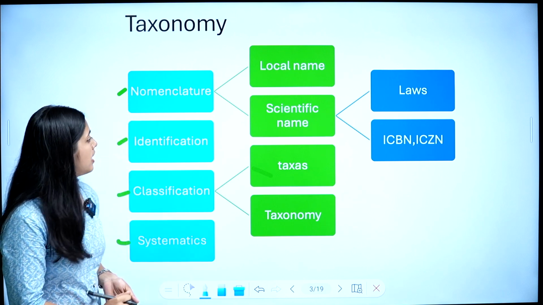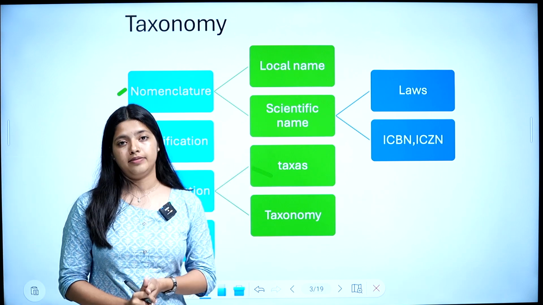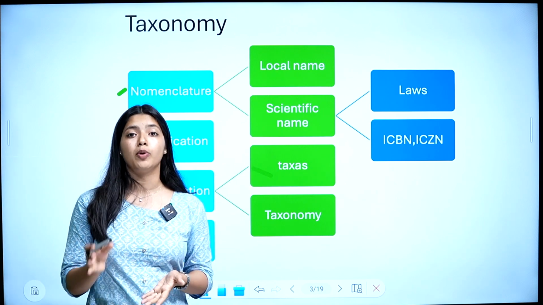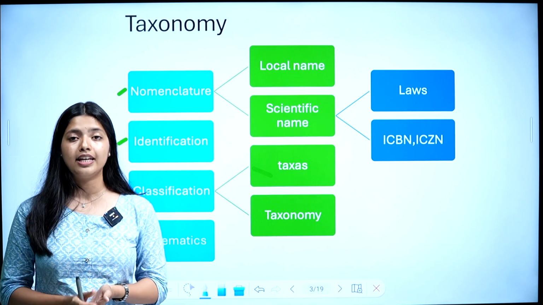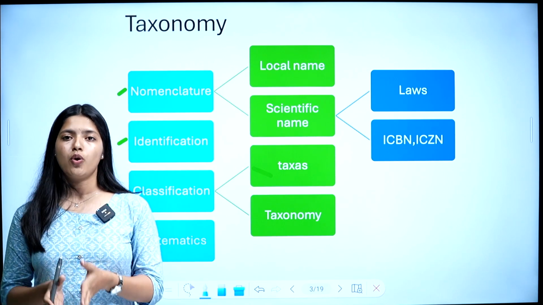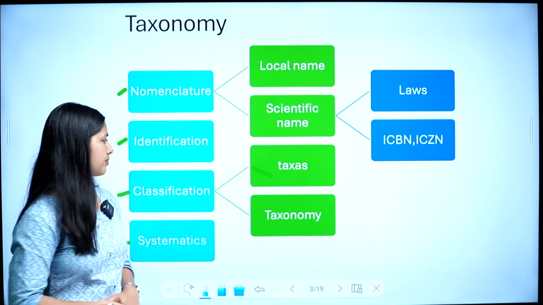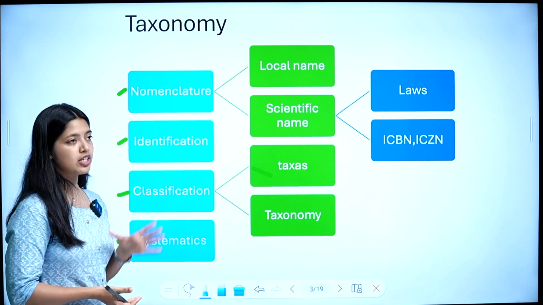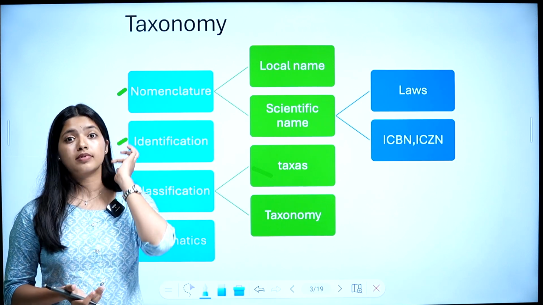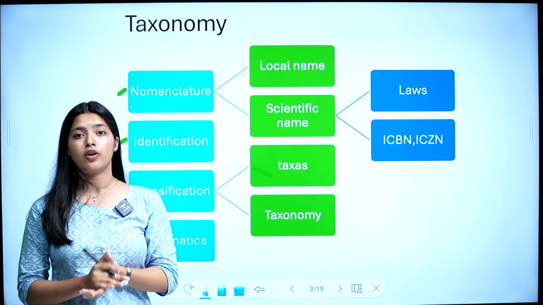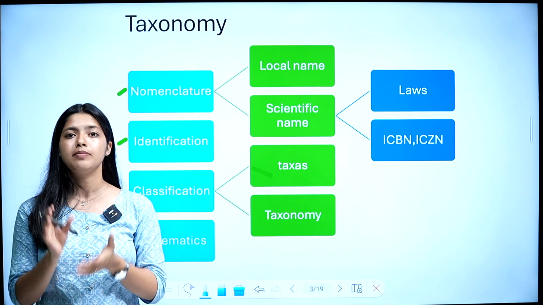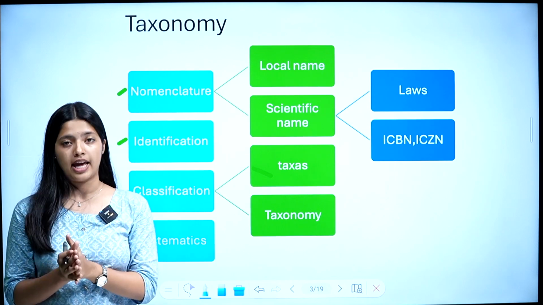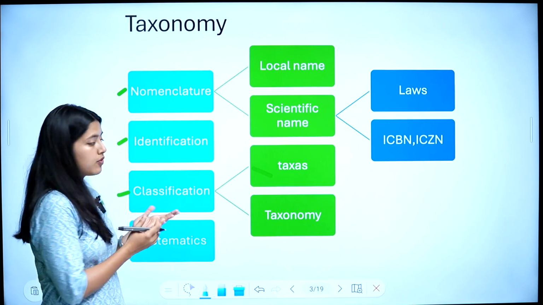Then ICBN and ICZN. What is ICBN? International Code for Botanical Nomenclature, and ICZN, International Code for Zoological Nomenclature. Then we talked about identification, the process of describing an organism based on its observable characters.